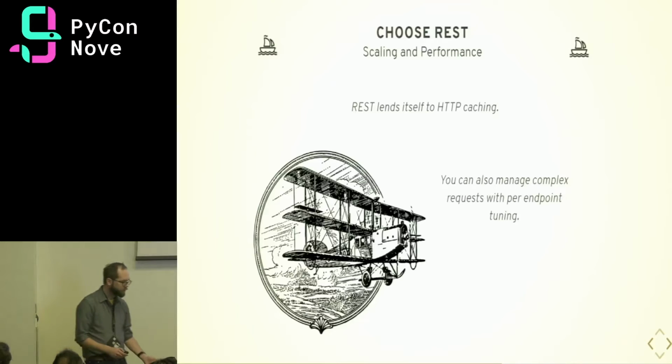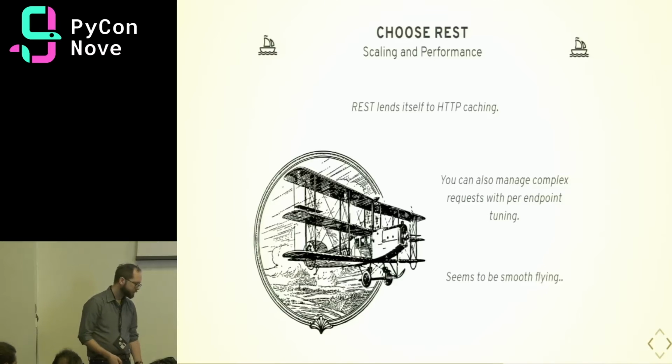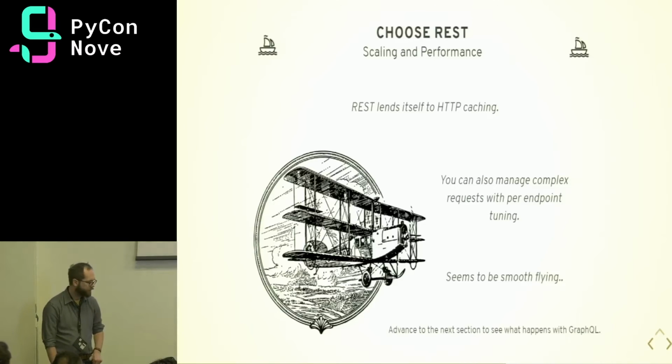You can also manage complex requests with per endpoint tuning. So each endpoint will be specific to that request, and we don't have to worry about generalizing the solution. So it seems to be pretty smooth flying. Let's see how it is with GraphQL.